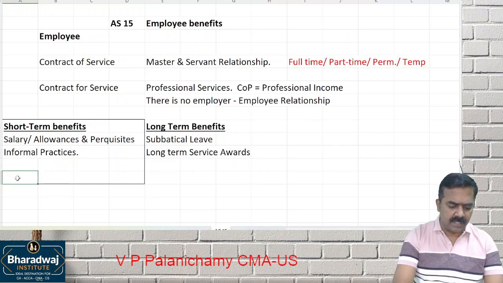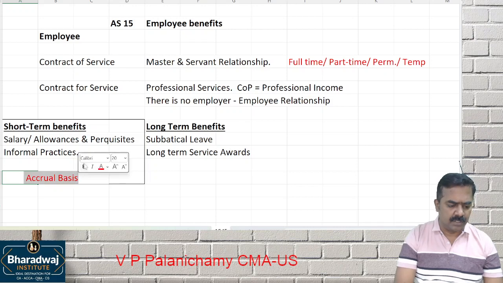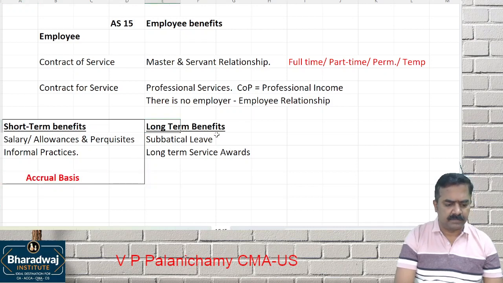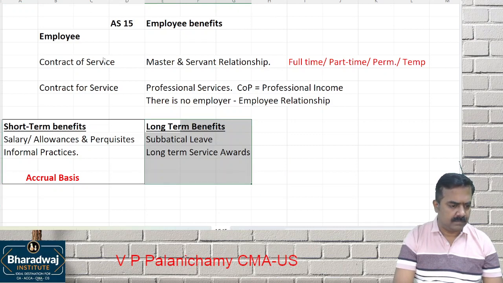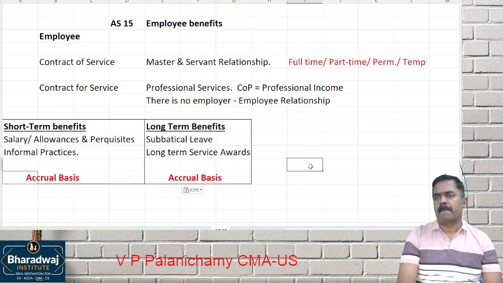As per the accounting standard, it is accounted on accrual basis. It is accounted on what basis? Accrual basis. Once the benefits are due, ensure that you are accounting it. So let it be short-term benefits or long-term benefits. Both are accounted on what basis? Accrual basis.